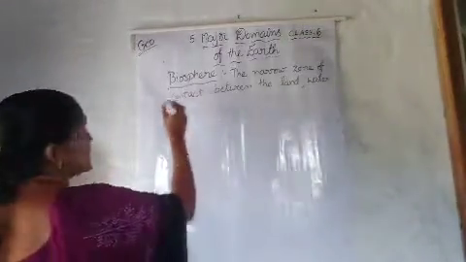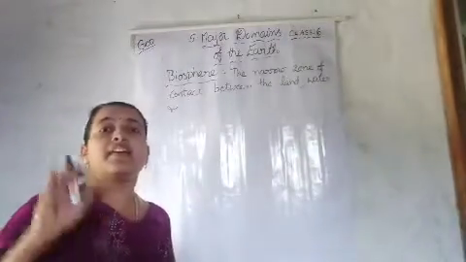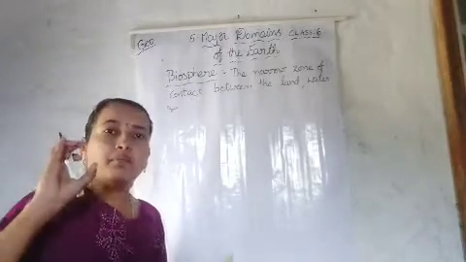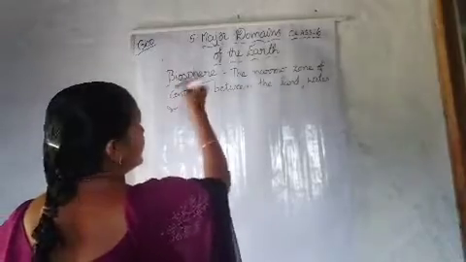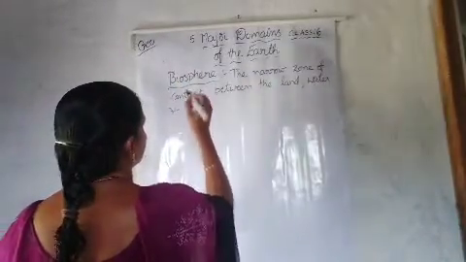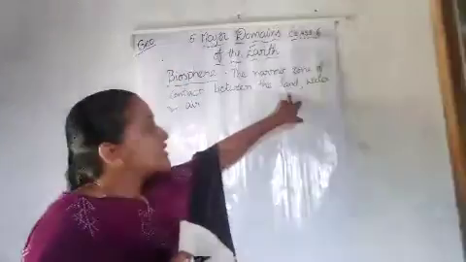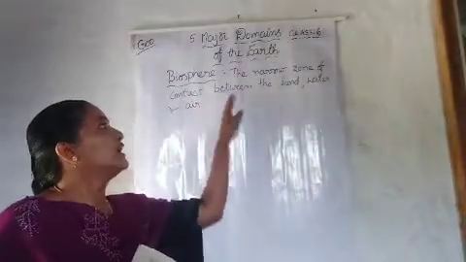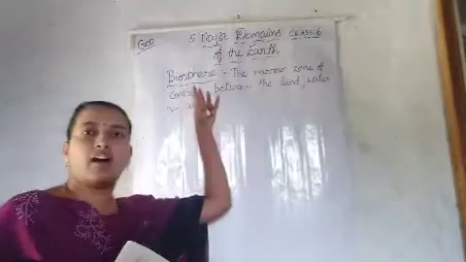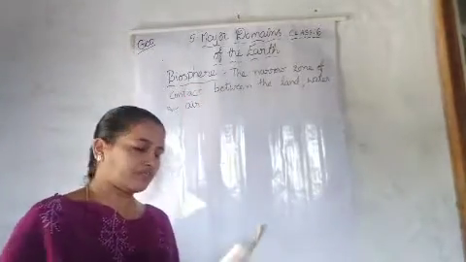That means nothing else. The composition of lithosphere, hydrosphere, and atmosphere together is called the biosphere. Okay. Land means lithosphere, water means hydrosphere, air means atmosphere. So this total composition is called the biosphere.